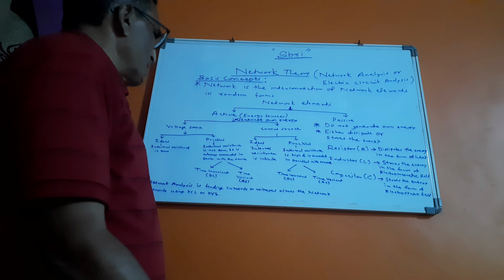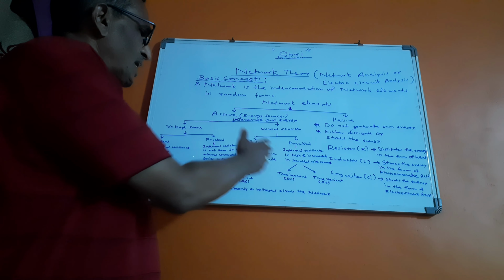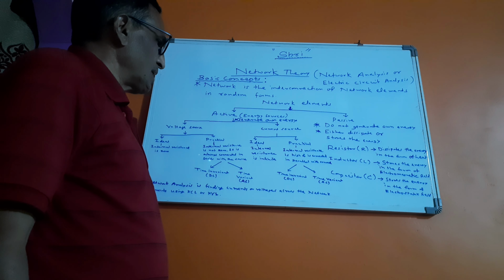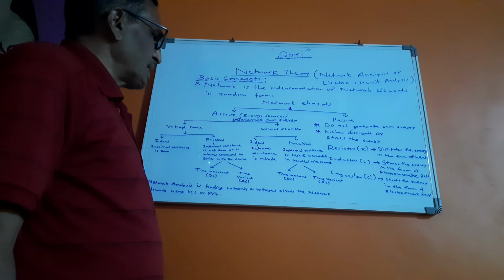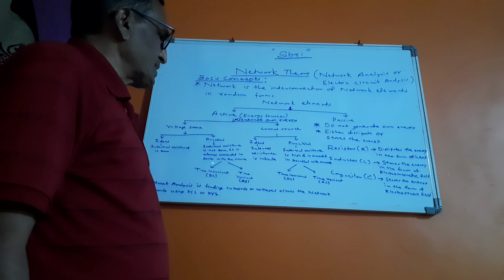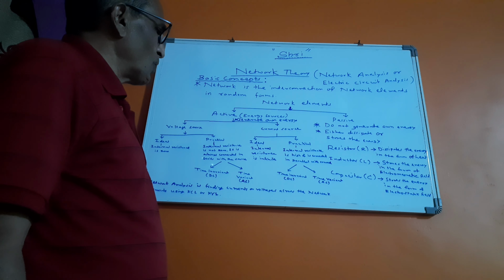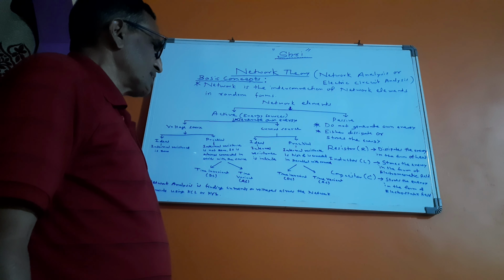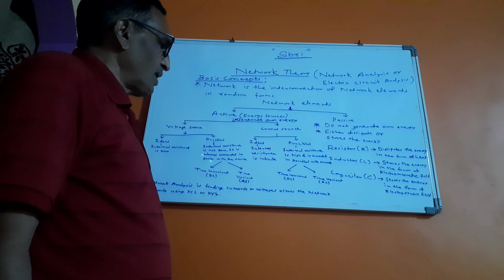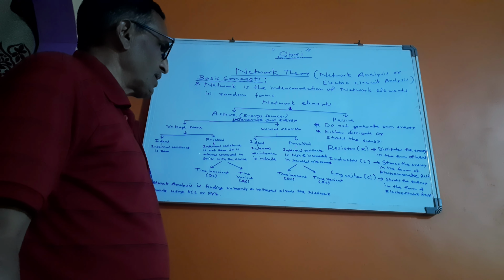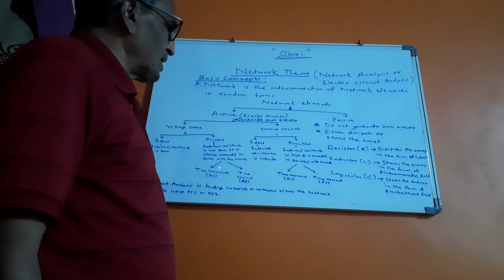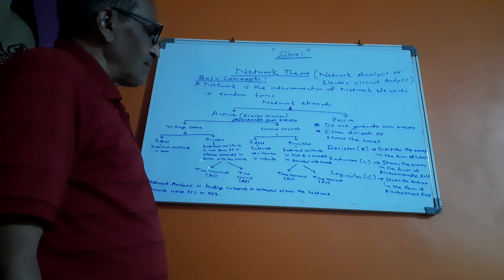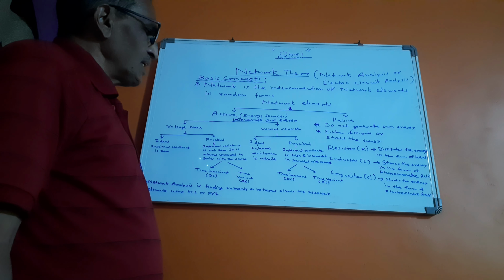Next, coming to the current source, again they are classified as ideal current source and practical current source. An ideal current source generates constant current at its terminals irrespective of the voltage appearing across the load terminals. The internal resistance of the ideal current source is infinite and it is practically not available, whereas a practical current source is one where the internal resistance is high and it is always connected in parallel with the current source.